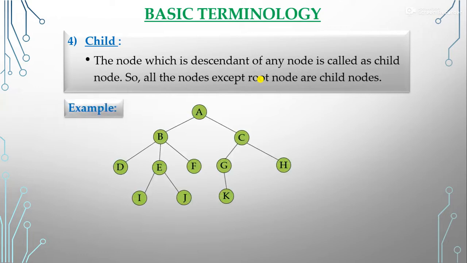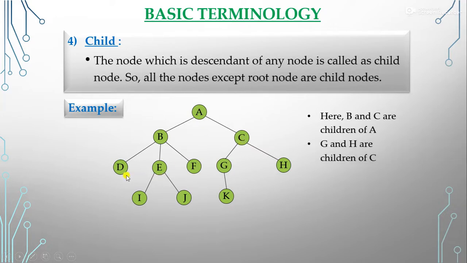Suppose that was our tree, right? So what are the child nodes here? B and C are the children of A. In the earlier slide, I told you this in the parent node. So B and C are the children of A, which means B and C are child nodes. G and H are the children of C. Similarly, K is the child of G. D, E, F are the children of B. I, J are the children of E. Right? So like that we have the child nodes, which have a parent node.